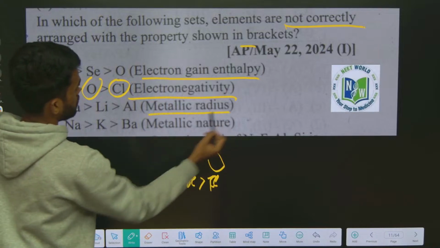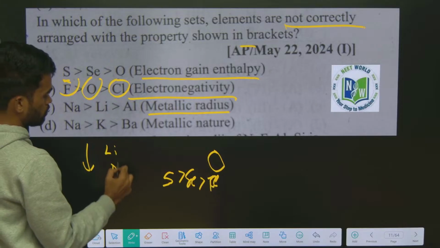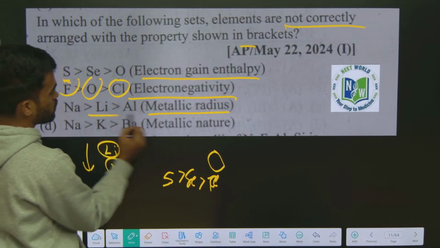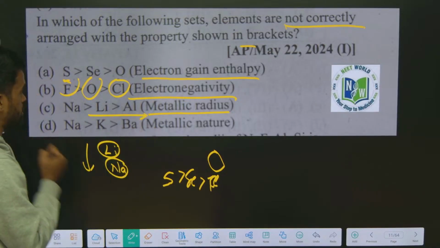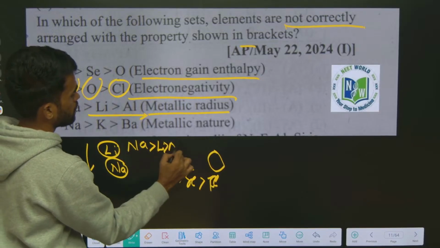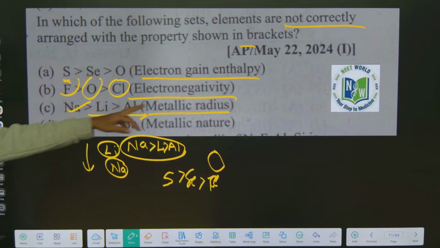Metallic character. So what happens down the group? Metallic character increases. Lithium, sodium. So sodium is having more than lithium, that is perfect. And from left to right what happens? Metallic character decreases. So that's why sodium, then next lithium, and then least is for aluminum. This is also correct.